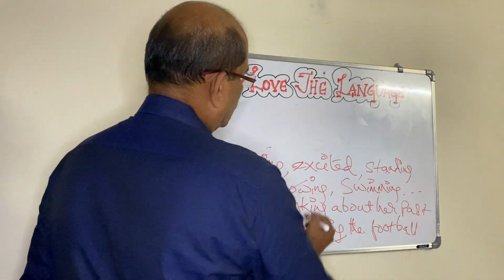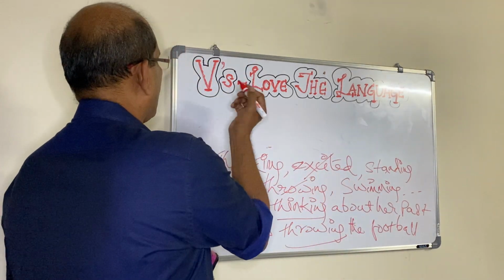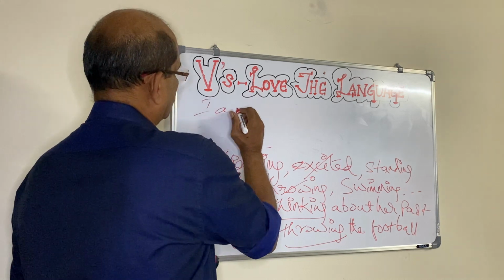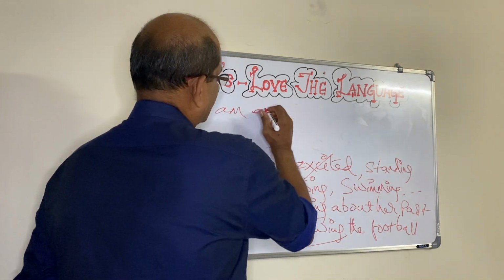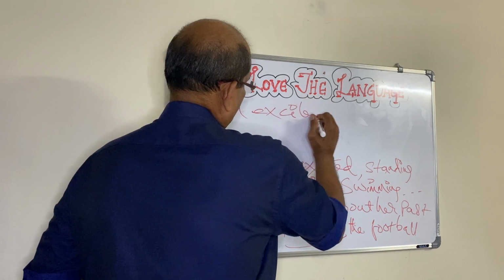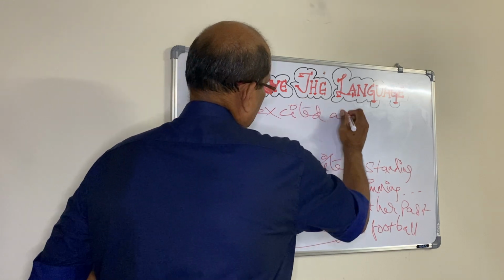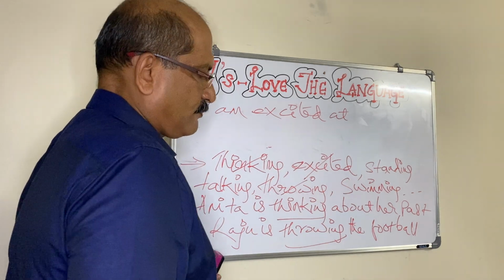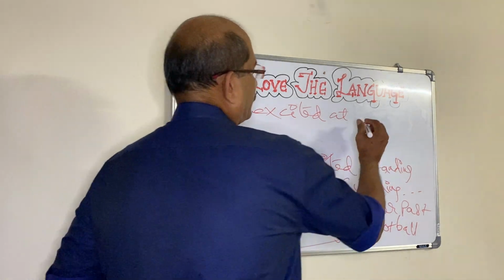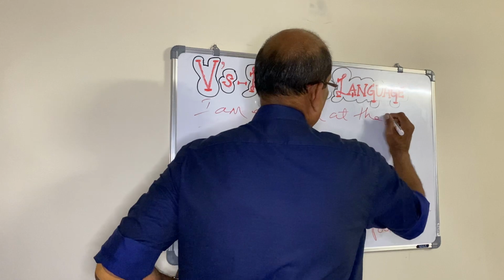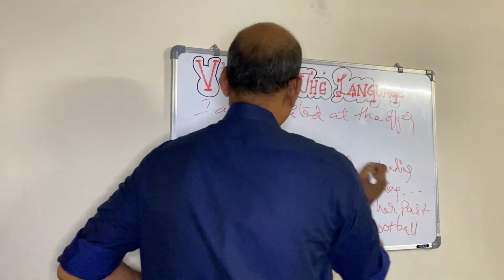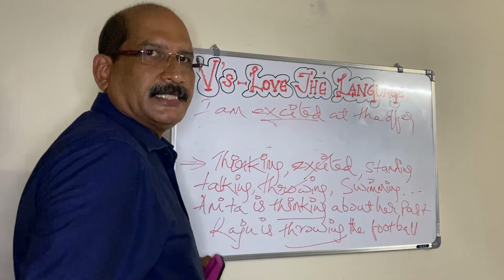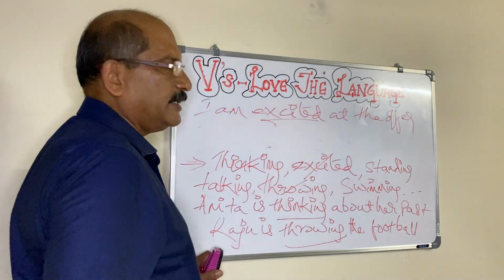Say next, excited. I am excited at the offer. I am excited at the offer. It's a state of mind.